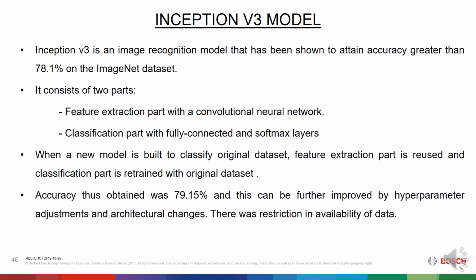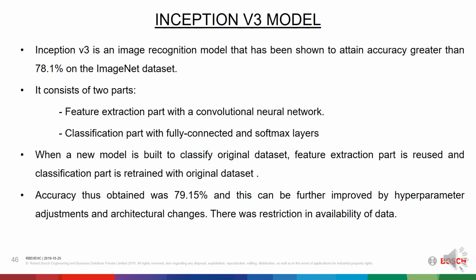In transfer learning, which aims at storing knowledge obtained while solving one problem and applying it to a different but related problem, when a new model is built to classify the original dataset, the feature extraction part can be reused and the classification part retrained with the original dataset.